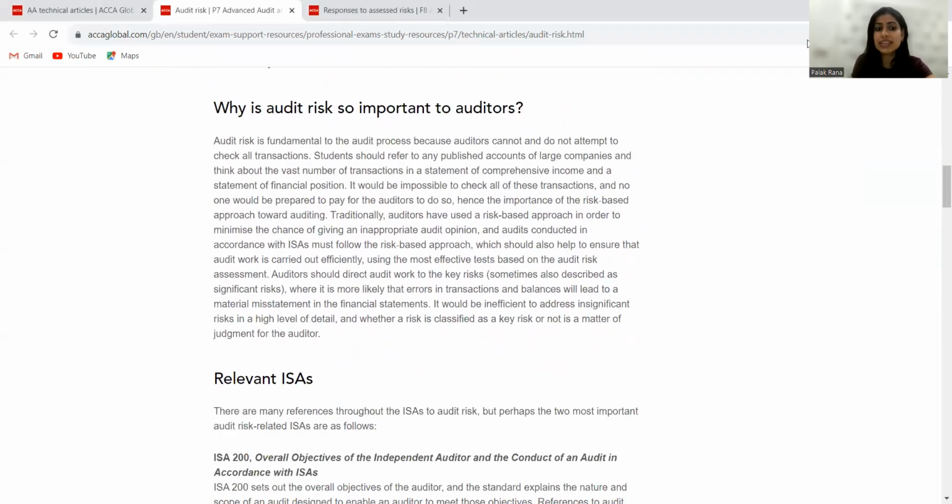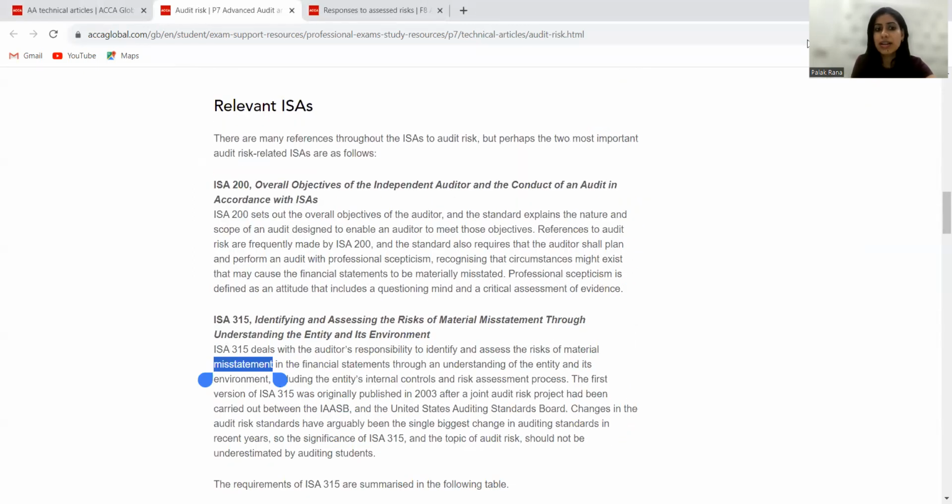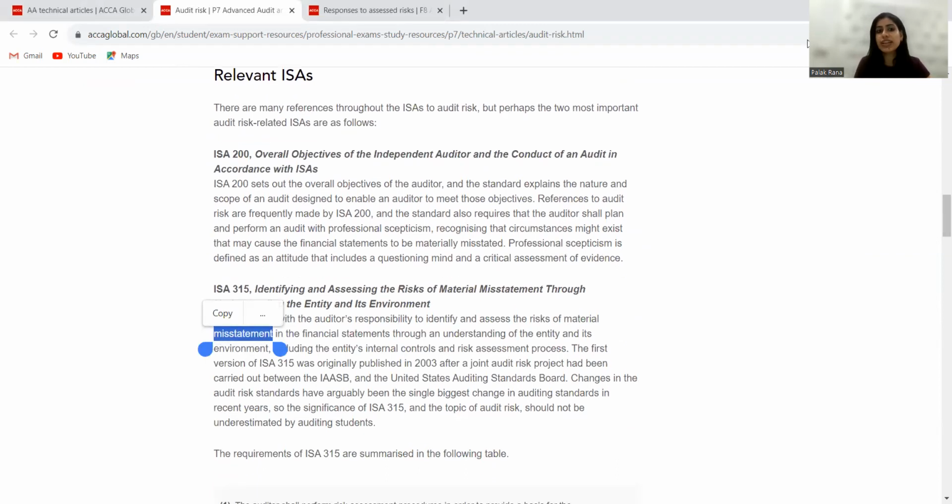Now another thing that is important is identifying and assessing the risk of material misstatement through the understanding of the entity's environment. So basically, whenever an audit risk question comes to us, what I have to do is I need to know what audit risk is, where that risk is arising from, what the impact of those risks is, and how I will be dealing with that risk. So the main requirements of audit risk are just this much, but for that, you must have the accounting knowledge in your backend, and all the F3 and F7 knowledge is mandatory.